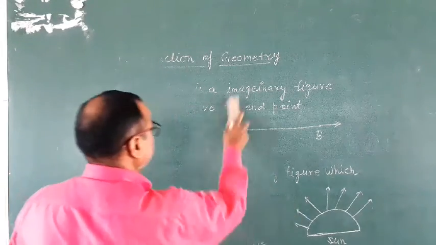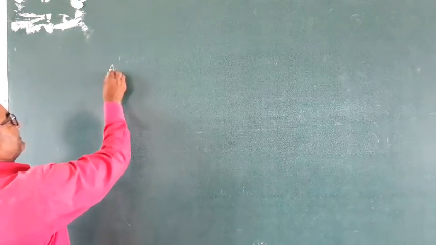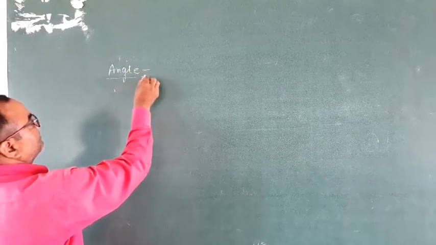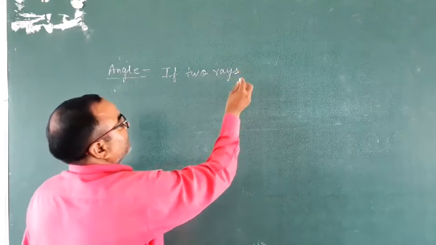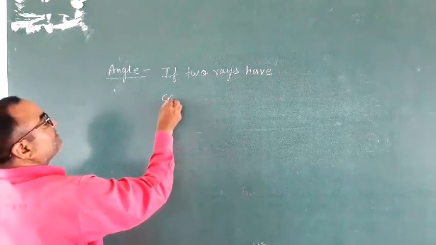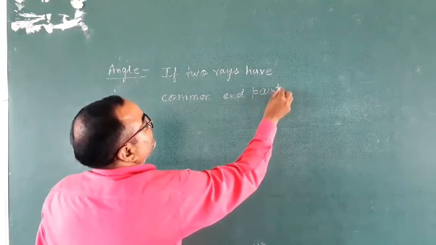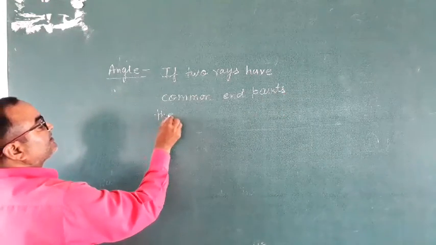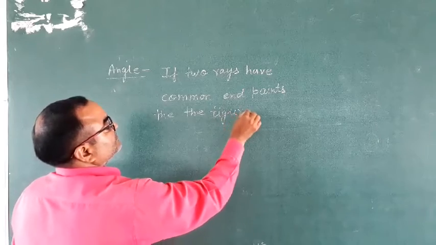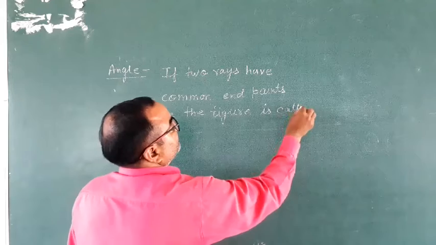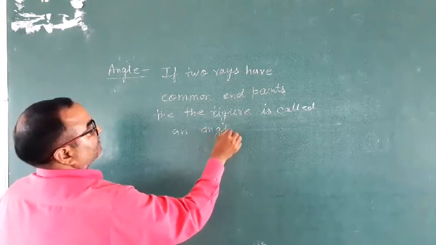Write down angle. If two rays have a common end point, then the figure is called an angle.